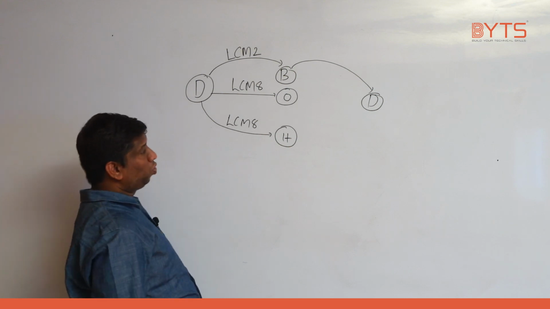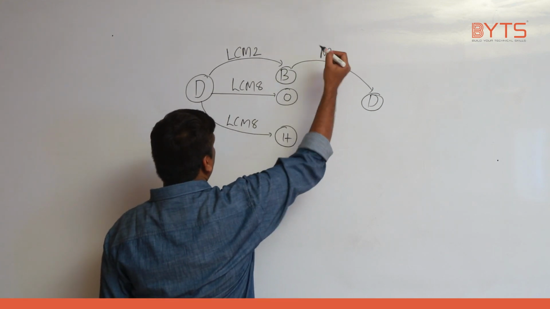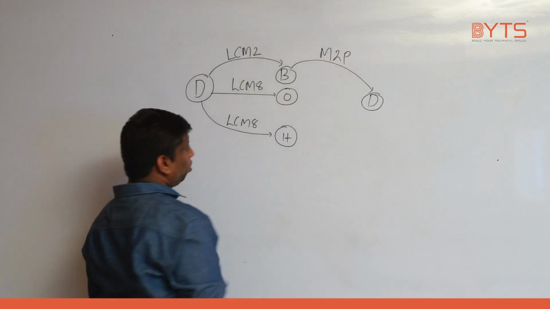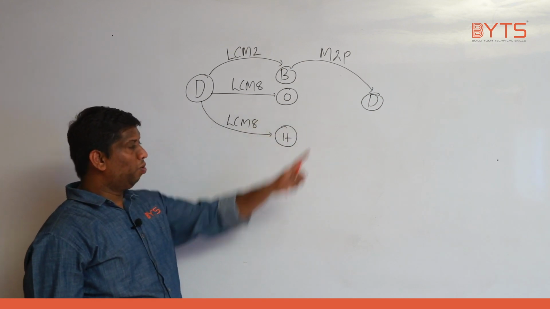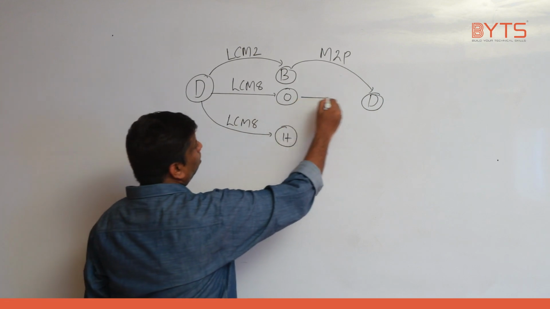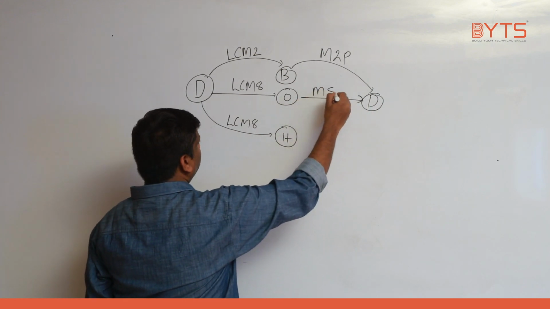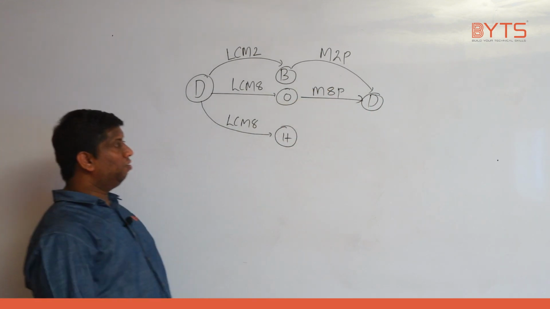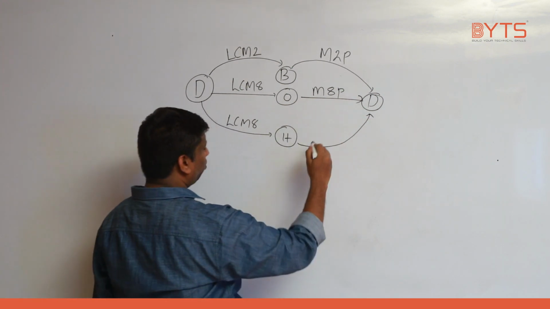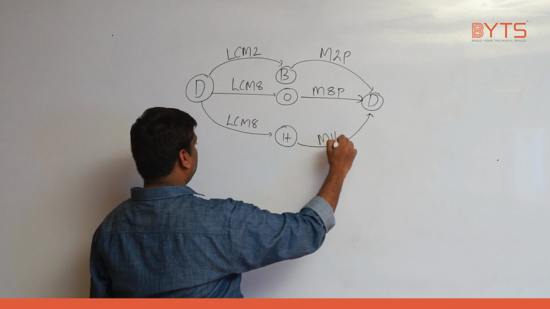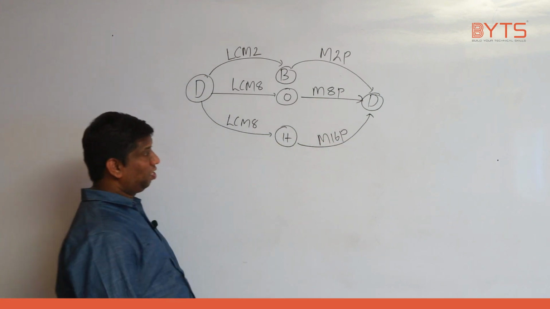Now I want to convert binary to decimal. What should I do? Multiply with 2 powers. Now I want to do octal to decimal. How do I do it? Multiply with 8 powers. Now I want to do hexadecimal to decimal. Now what should I do? Multiply with 16 powers. Understanding, right?